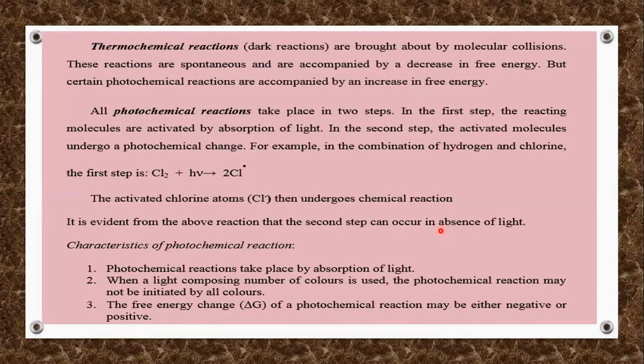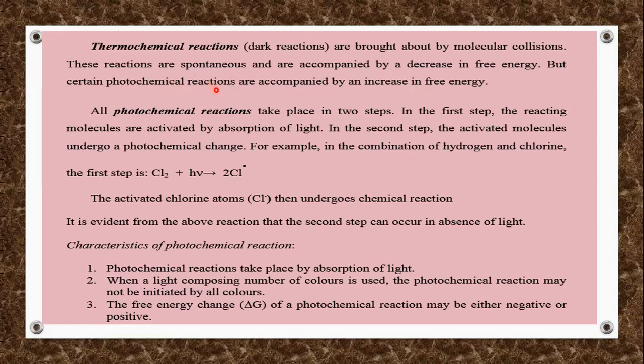Now we are going to talk about kinds of reactions. We have two different kinds of reaction: one is thermochemical reaction, another is photochemical reaction. Thermochemical reactions, as the name says, occur in the presence of temperature or heat. These are also said to be dark reactions, because they are brought about by molecular collision, and they are spontaneous reactions accompanied by a decrease in free energy. Free energy is that energy which is the ability of a system to perform work.